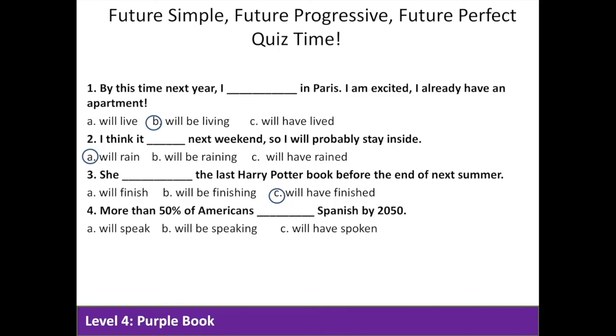Question 4. More than 50% of Americans blank Spanish by 2050. Again, here we have a prediction, so A is the correct answer.